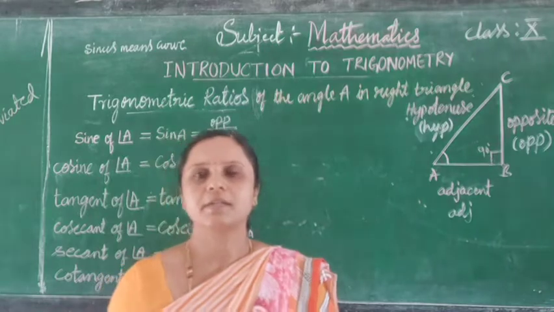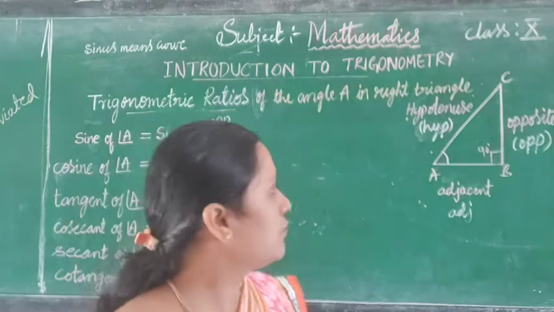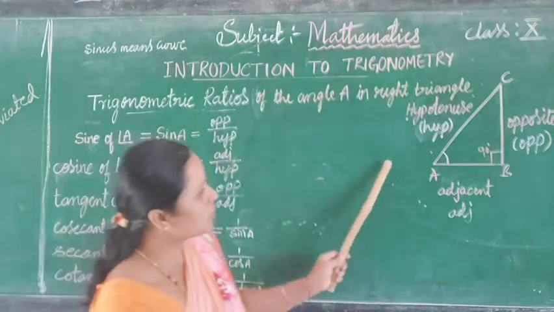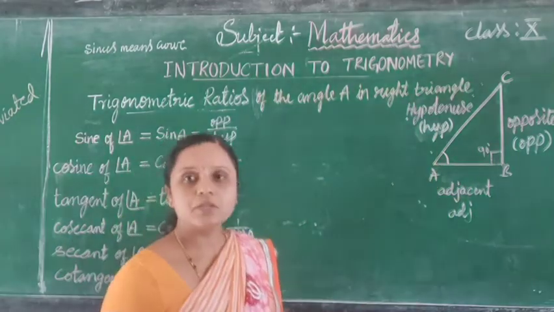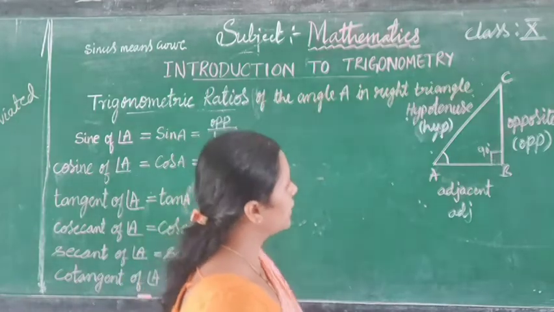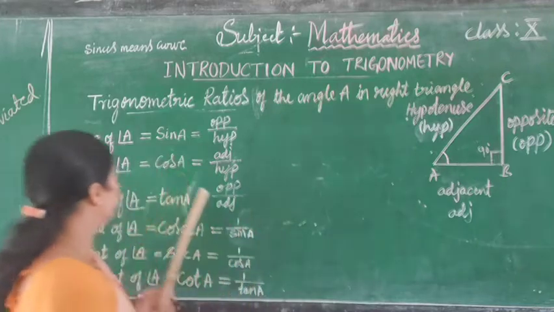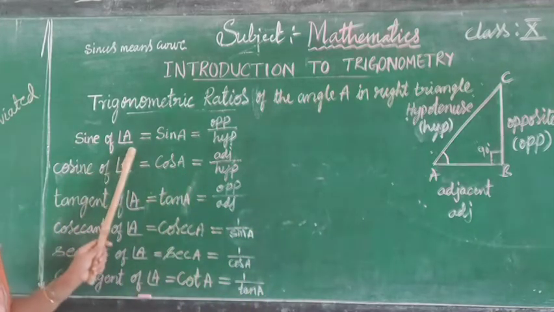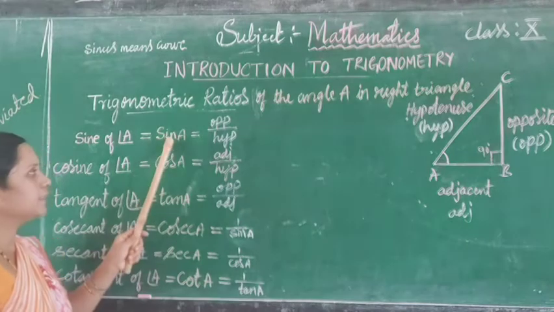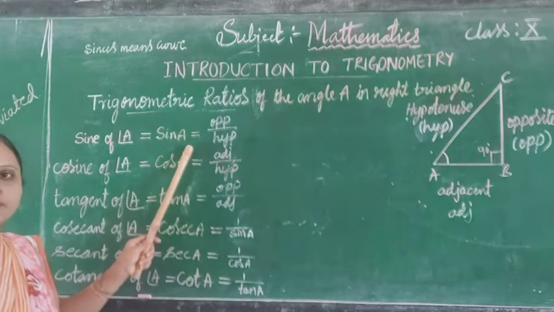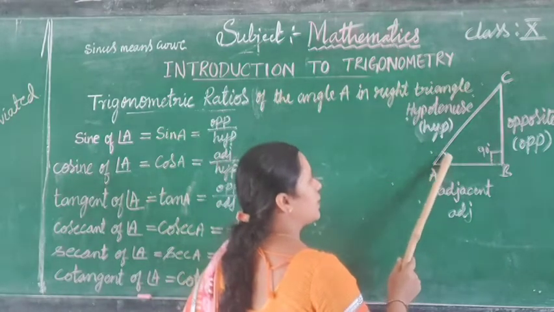Students, we have studied the concept of ratios in earlier classes. Now we can define the ratios involving the sides of a right angle triangle. The first ratio is sin A. Sine of angle A, in abbreviated form we read as sin A. Sin A is equal to what? You can observe this one. This is angle A.